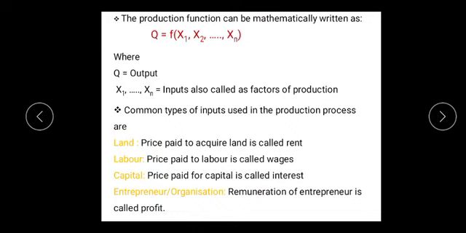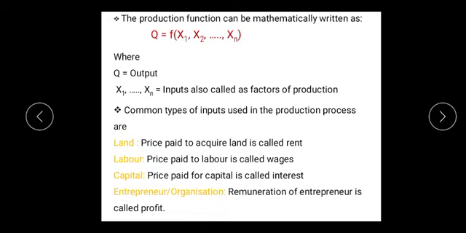Labor force in economics is defined as all the physical and mental efforts involved in production. The contribution of labor depends not only on the size of the labor force but also on its quality, that is, how productive the labor force is. The price paid to labor for his or her work is called wage.